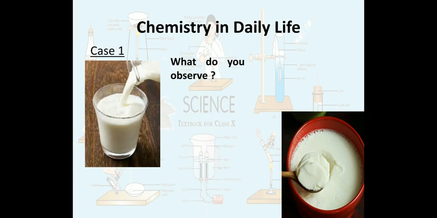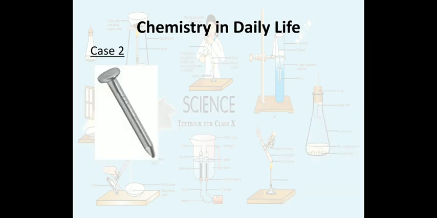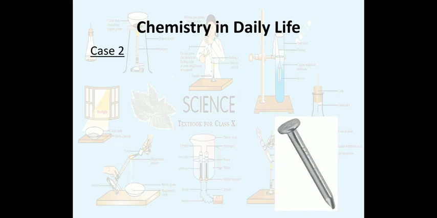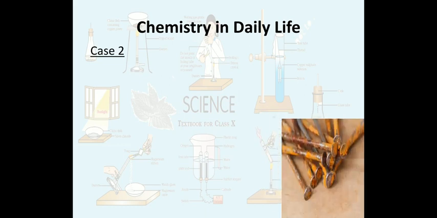So do you observe anything, any change in this according to your previous classes information? Any change in nature and identity of initial substance? Yes, there is a change. Let's have a look at another case. This is a nail, and what is this?